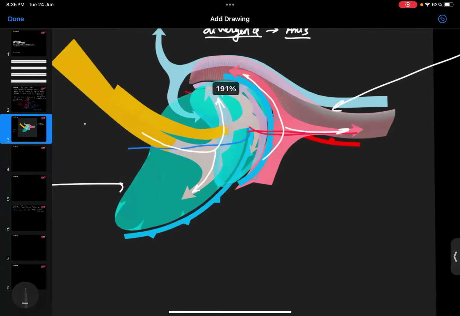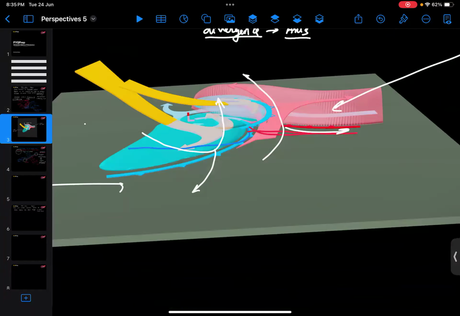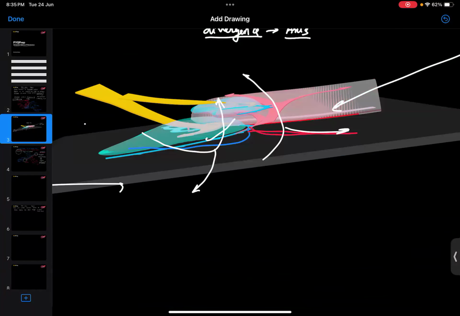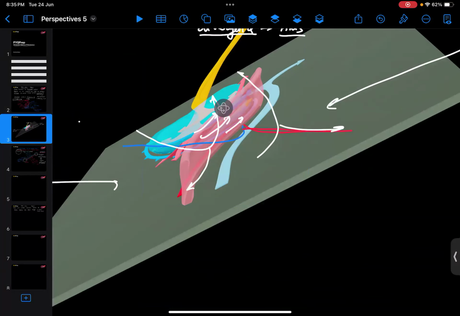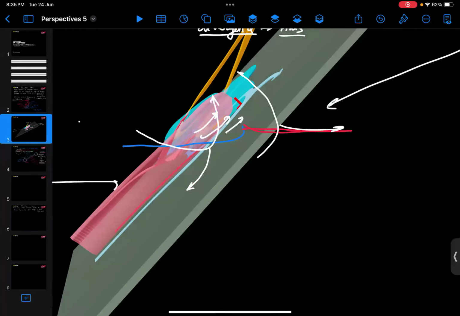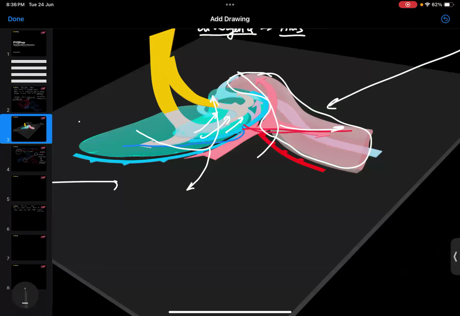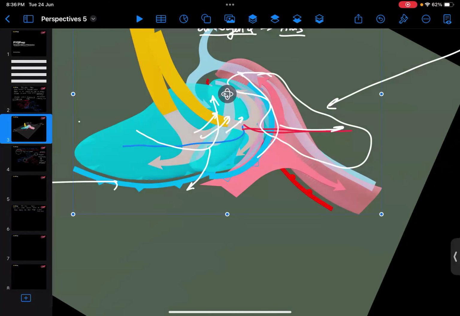We can see this in the diagram also, in this model, how the interaction of the warm front and the cold front is taking place. And here we can see the cold air pushing up this warm air above. And we can see that the warm air is getting uplifted. So in this part, we were able to better understand the formation of the warm front and the cold front in this diagram.